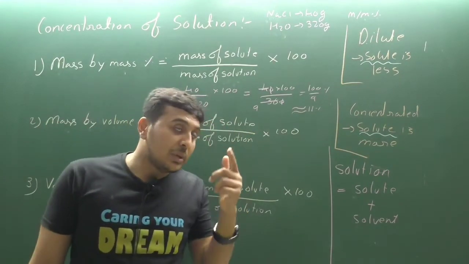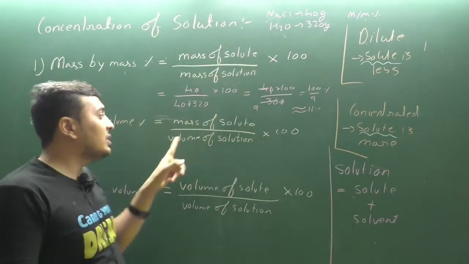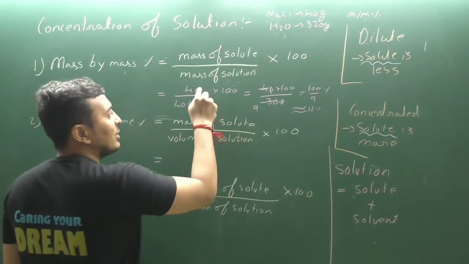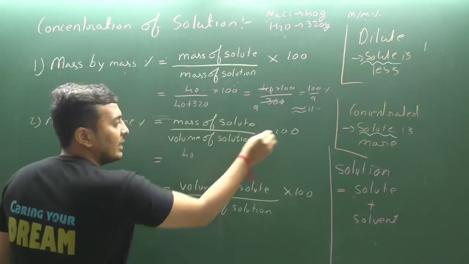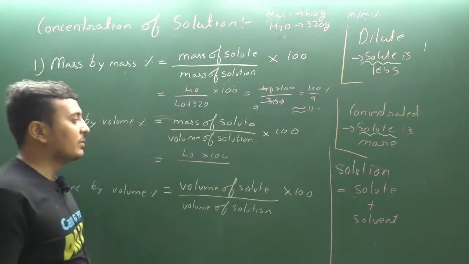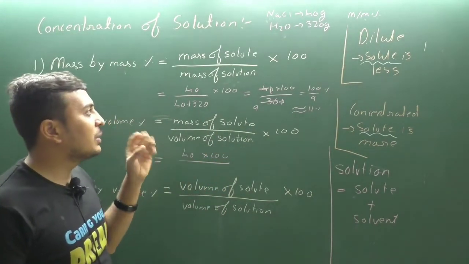Now let us remember how we can find the same question by mass upon solute, mass upon volume. So what is the mass of solute? That is the same, 40 into 100 divided by volume of solution. Mass of solute into 100 divided by volume of solution.